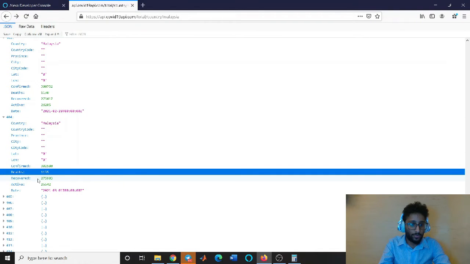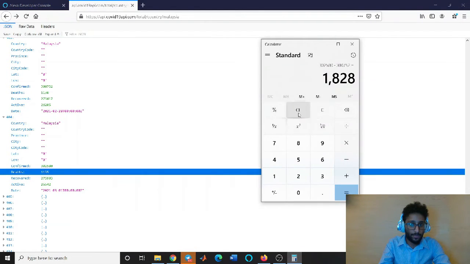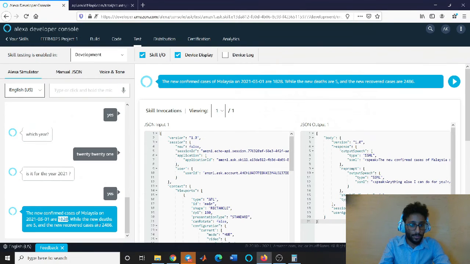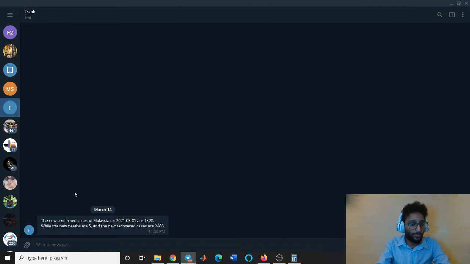And our new recovered cases are going to be 275,903 minus 273,417. This is 2,486. Okay, we can see that Frank also received the data and sent it to our Telegram here. Same values, same data, which makes it correct.